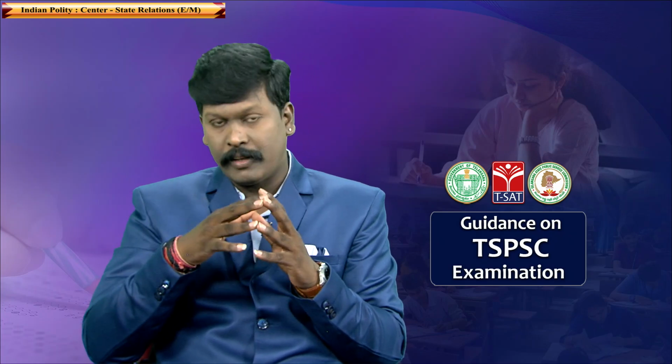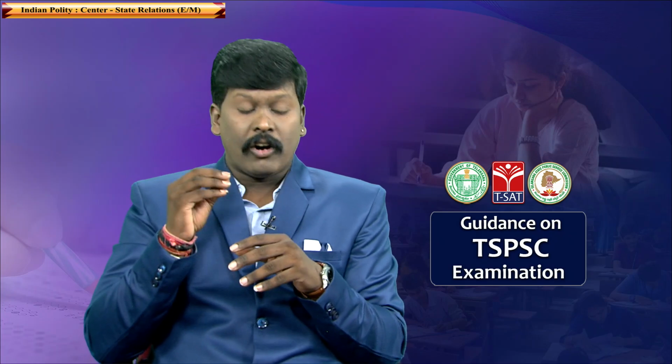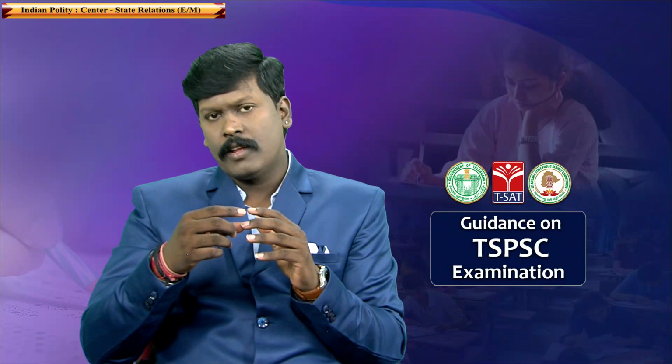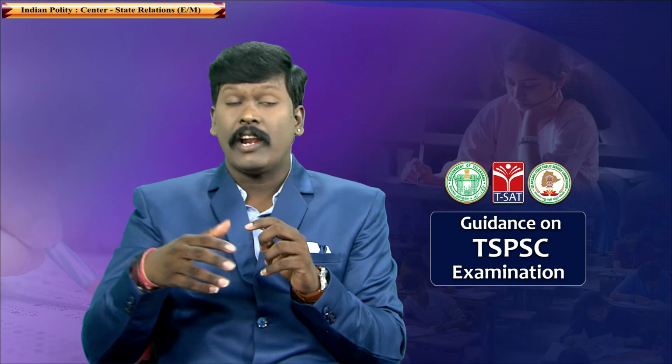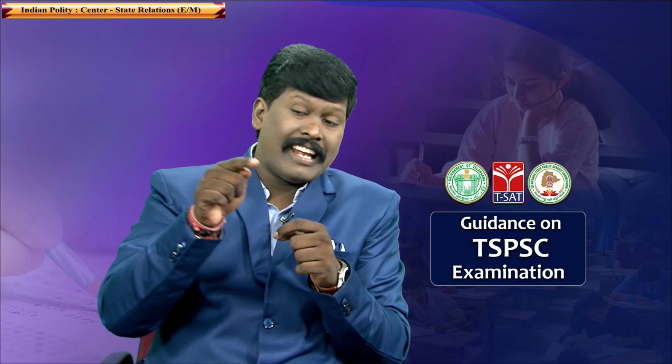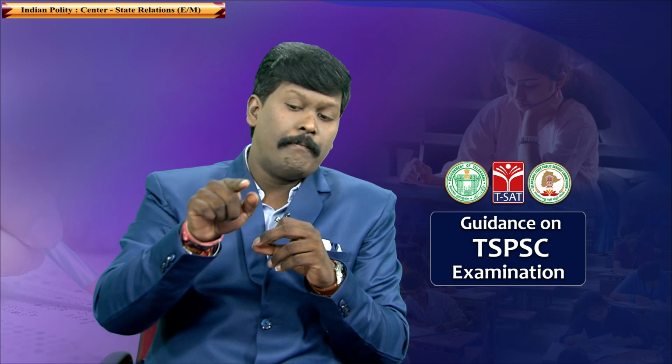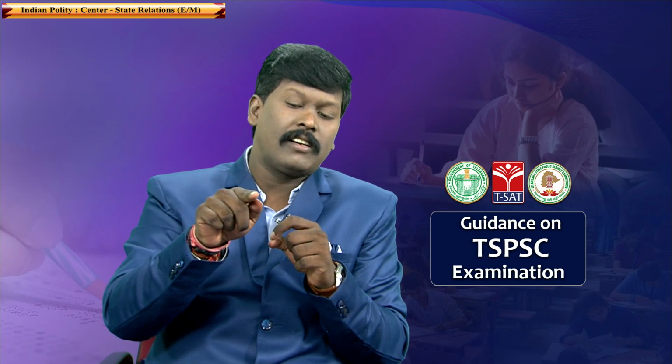Second one, what is the doctrine of repugnancy? According to Article 254, imagine there is a subject according to which a law is passed by the state legislature. Now, a state legislative law is passed because the President has given approval.